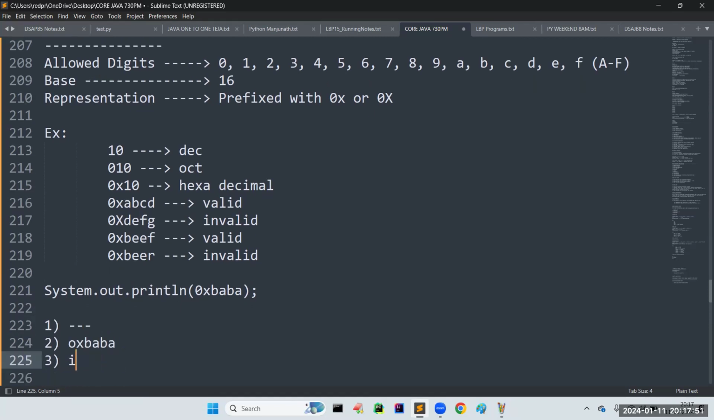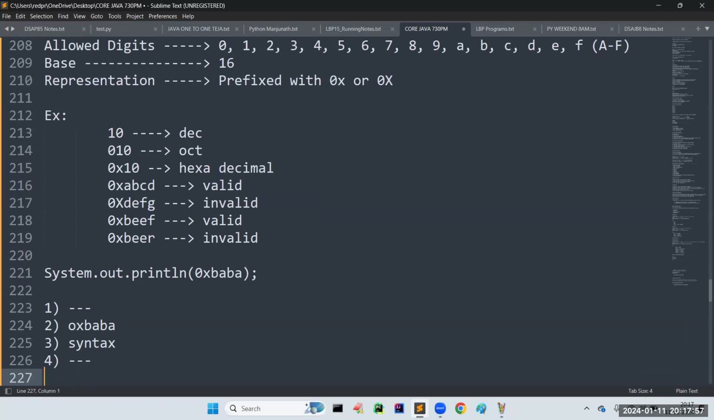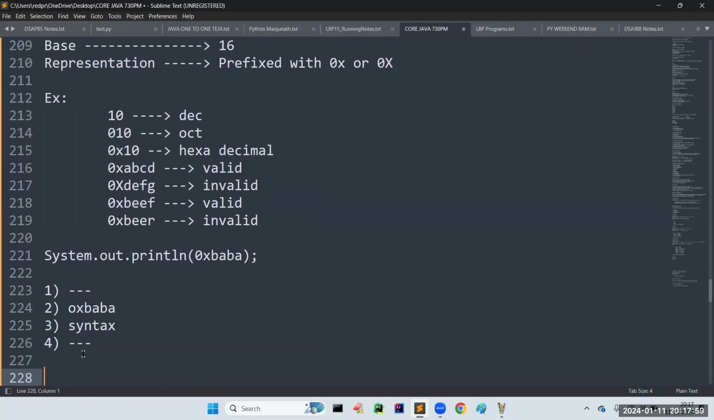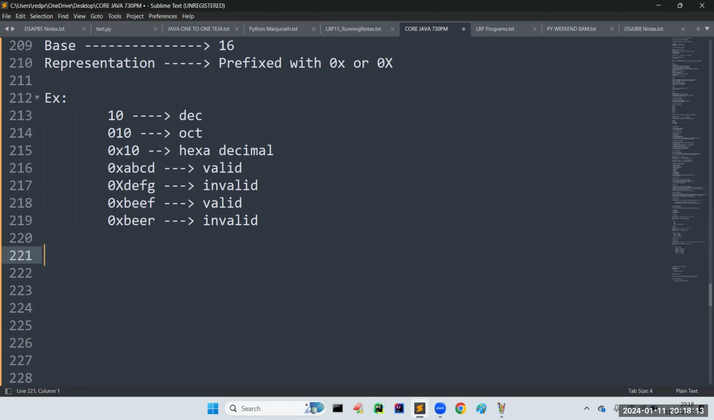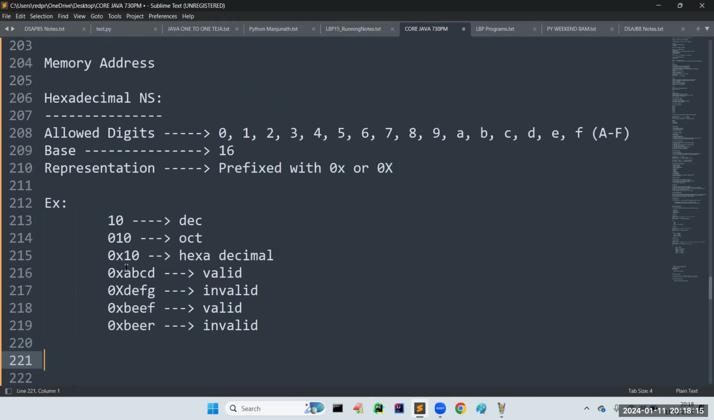So we will get something like a syntax error, and some other number they are going to give. So you should be in a position to detect what is happening. First of all, it is valid. BA are allowed characters, right? So there won't be any syntax error. It won't print as it is. It will convert it into decimal. How it is going to convert, in the literals topic, I will explain.